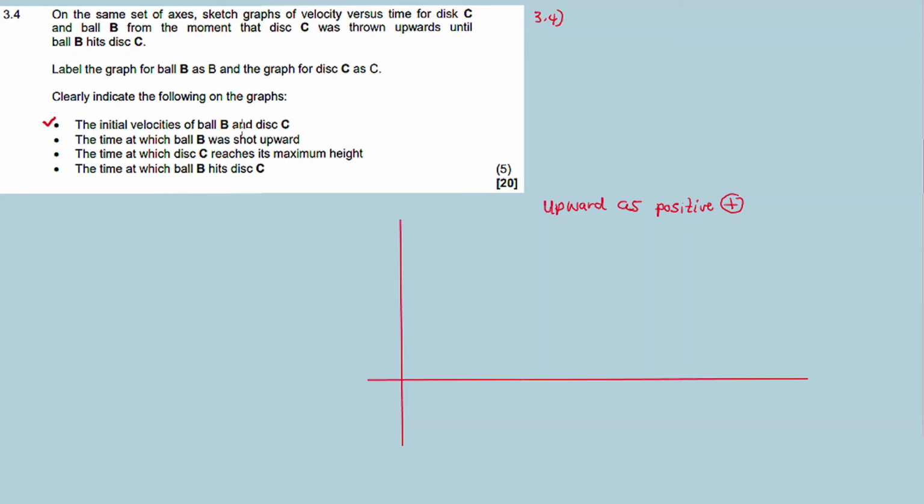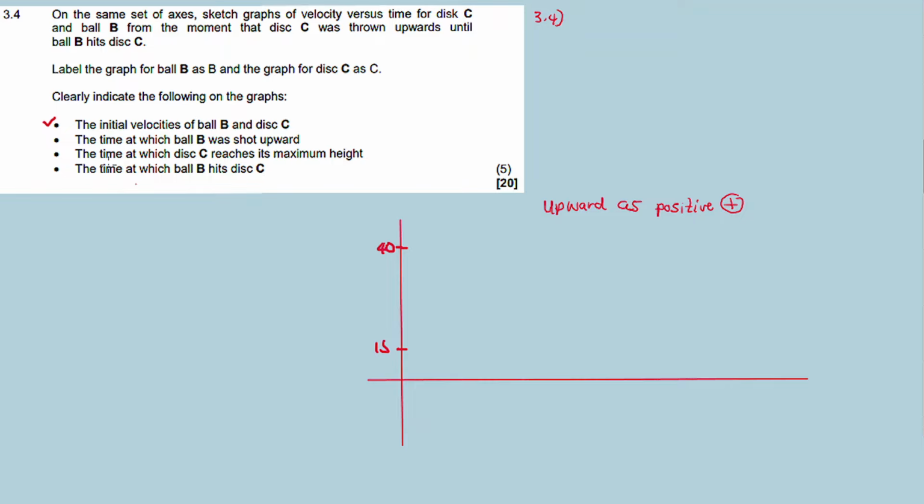The initial velocity of ball B was 40. Here is 40. The initial velocity for disc C was 15, somewhere here, right? They are both positive because they were thrown upwards and we chose upwards as positive.